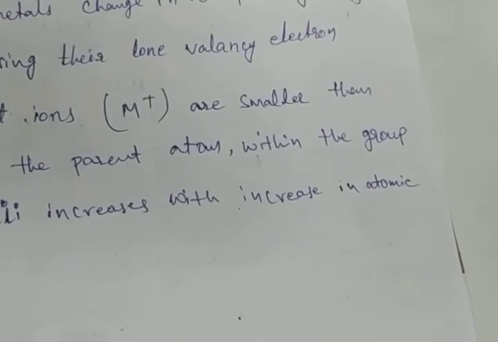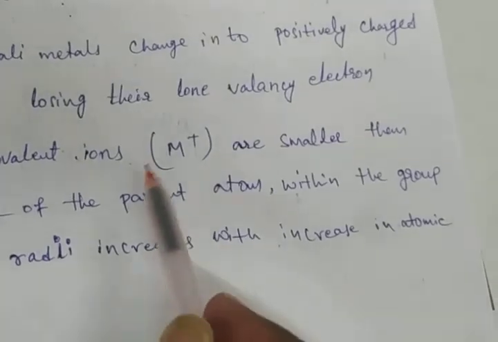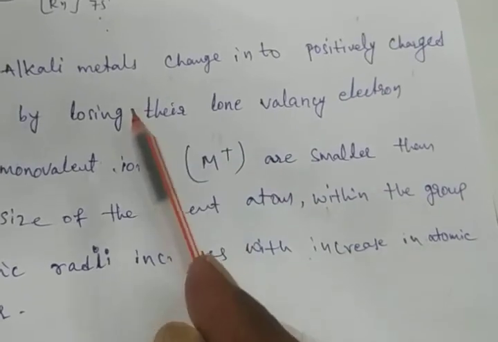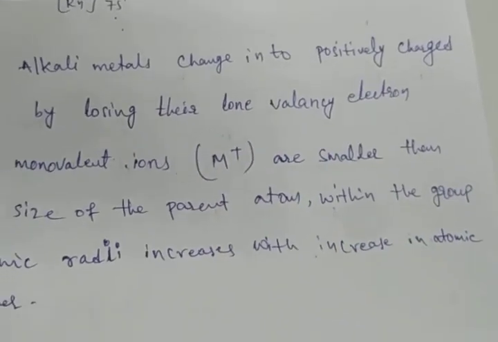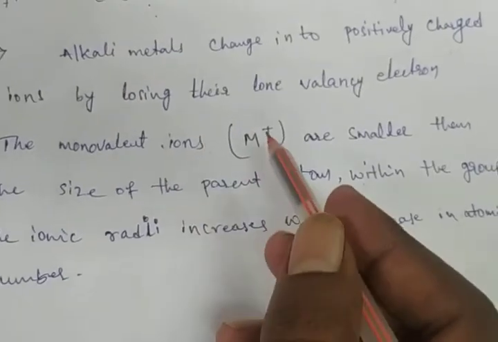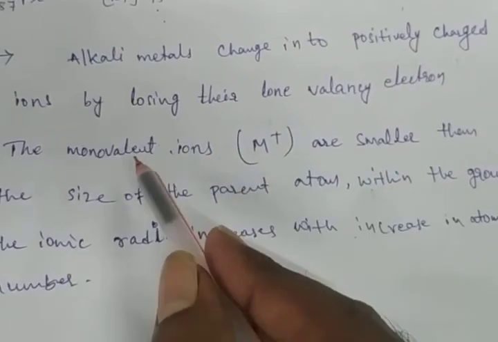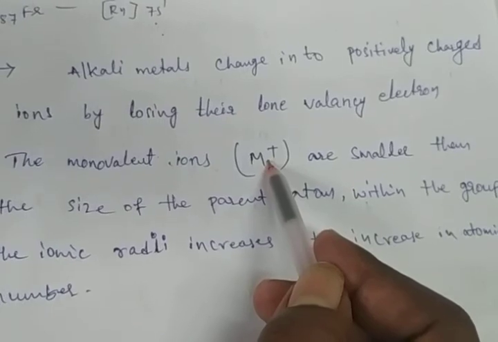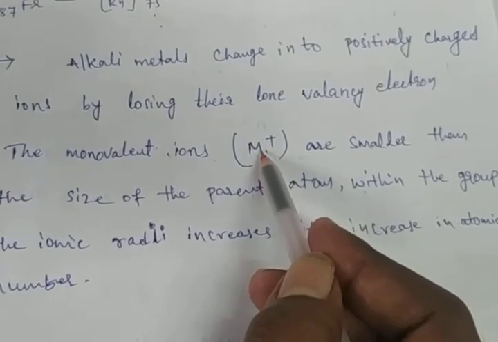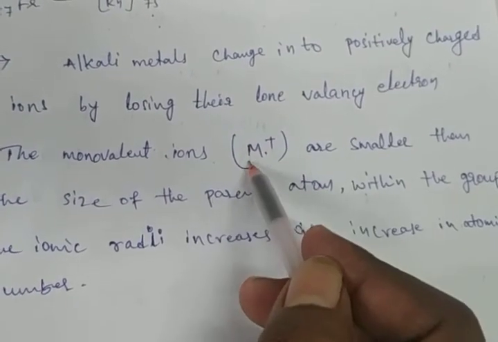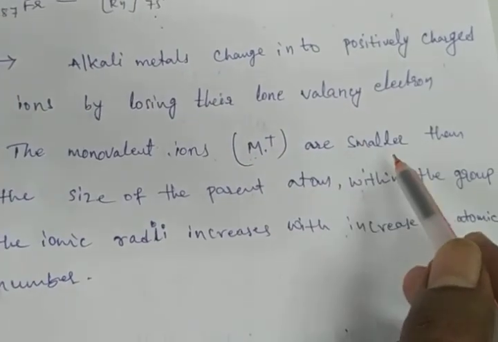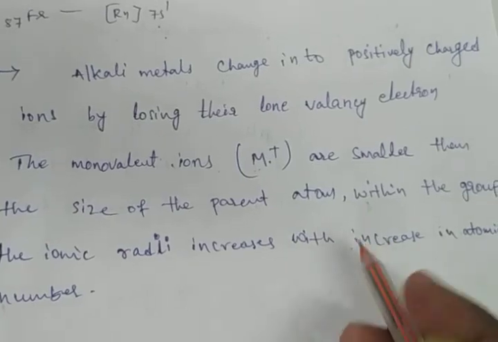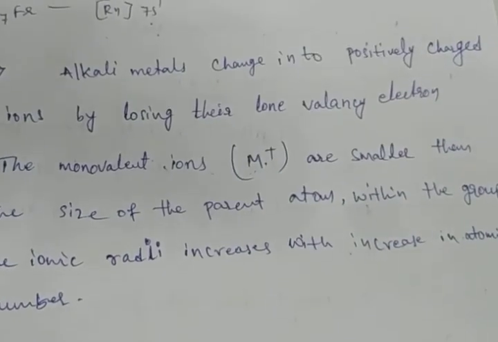Here alkali metal is always trying to lose its electrons. Always they are trying to lose the electrons from the valency shell. If it loses the electron, it gets the positive charge. That is a monovalent ion. One positive charge means monovalent ion. So these monovalent ions, after losing the electron, are smaller than the size of the parent atom.